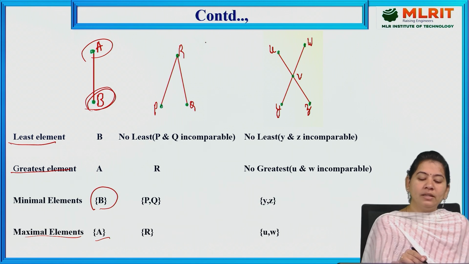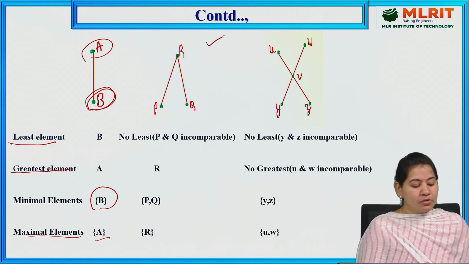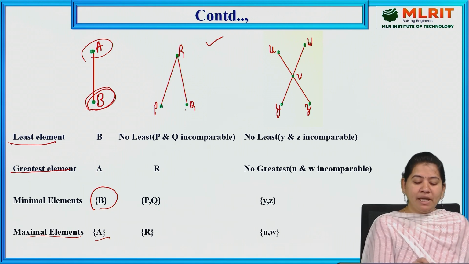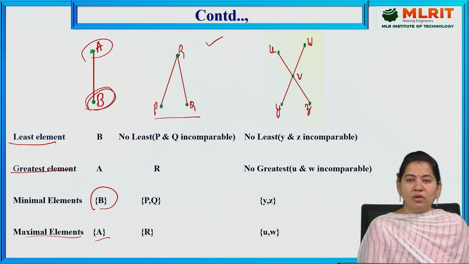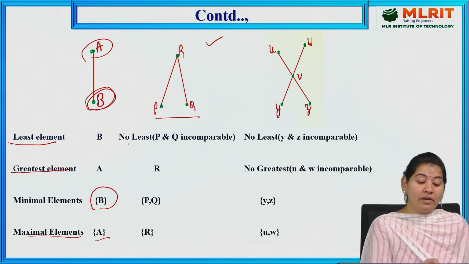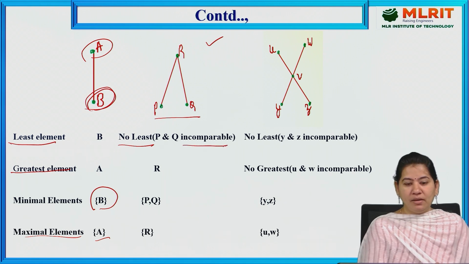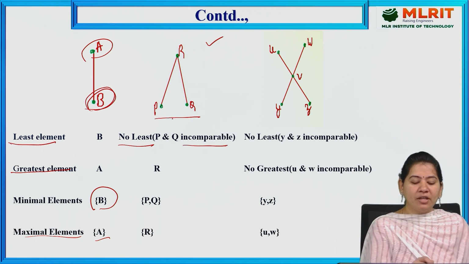Now we have another Hasse diagram also. Here, for the least element, if we observe P, Q, R, in the bottom we have more than one element, that is P comma Q. So we don't have a least element for this, since P and Q are incomparable. As they are incomparable, we are not giving any connection.